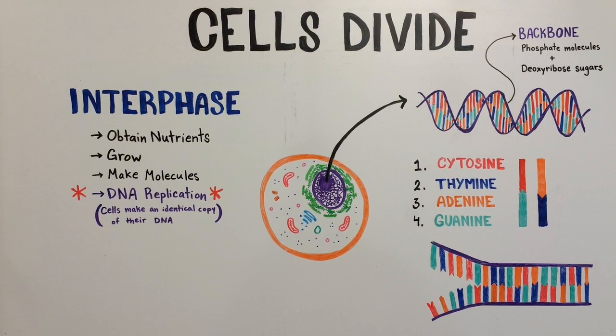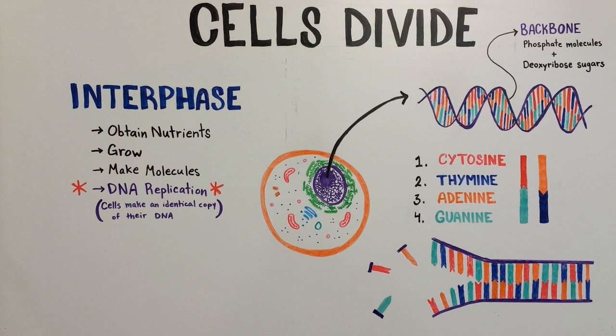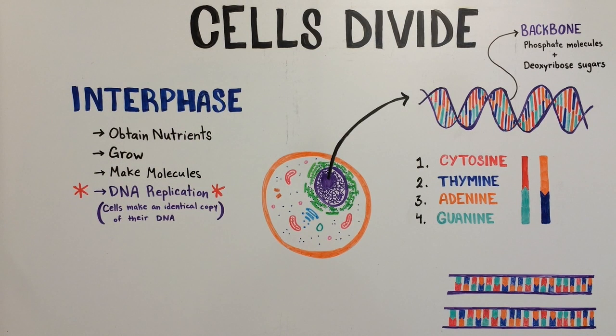When DNA is unzipped down its middle, each strand forms a template for the other side. After complementary nucleotide bases are added, we are left with 2 identical double-stranded DNA molecules. This is how DNA is copied in your cells so that a complete set of DNA is passed down to each of the new daughter cells during mitosis.